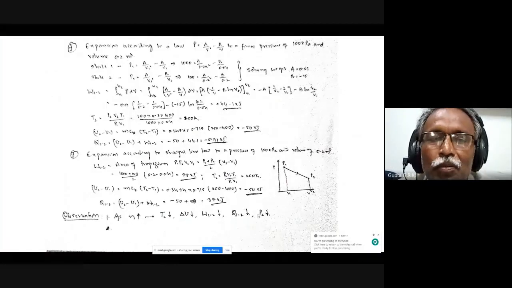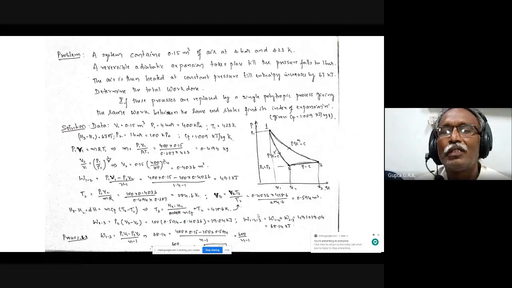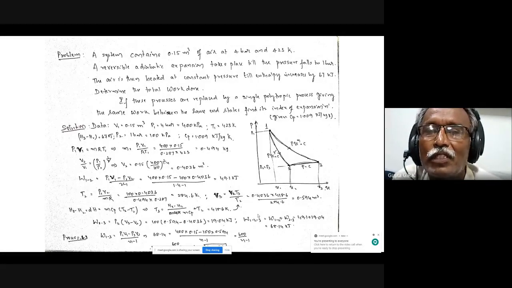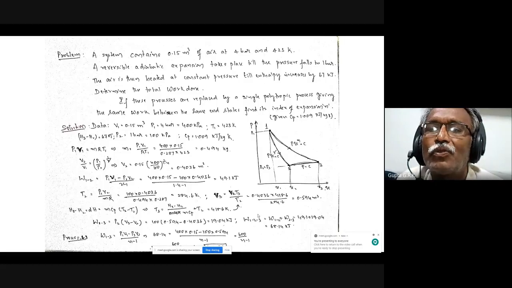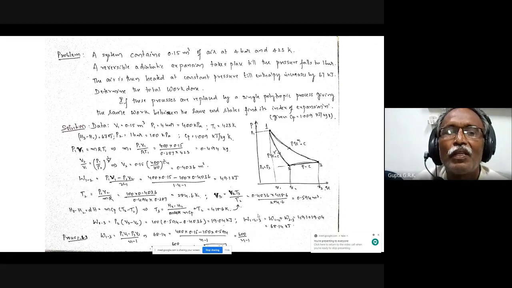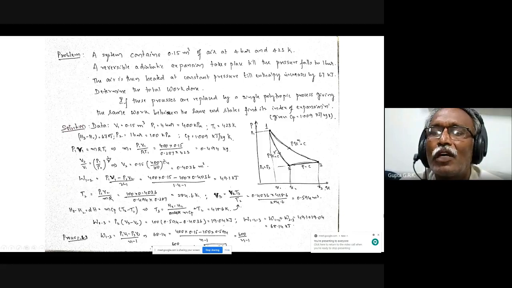So we'll go to another problem. A system contains 0.15 meter cube of air at 4 bar and 423 Kelvin. Again, all the three conditions are given. You can find out the mass also. And a reversible adiabatic expansion takes place till the pressure falls to 1 bar. Okay, so somewhere I have to take P1, which is at 4 bar.